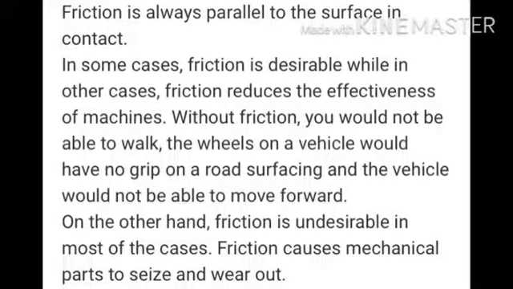The wheels of vehicles would have no grip on the ground surface, and the vehicle would not be able to move forward. On the other hand, friction is undesirable in most cases, as it causes mechanical parts to seize and wear out.